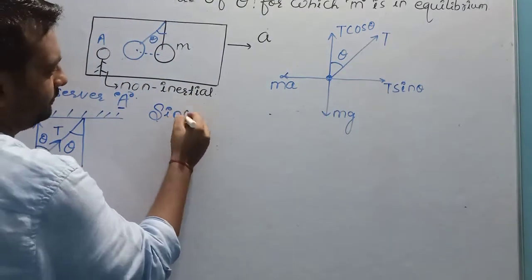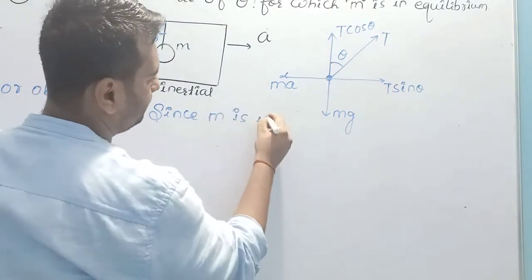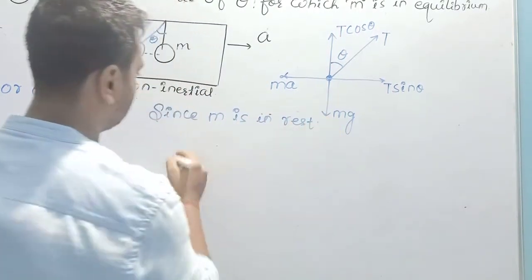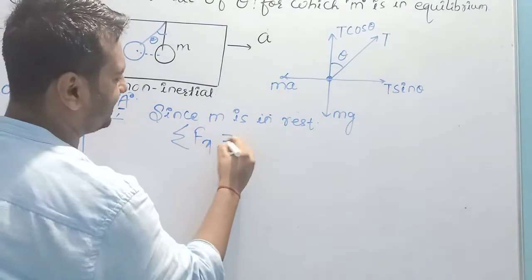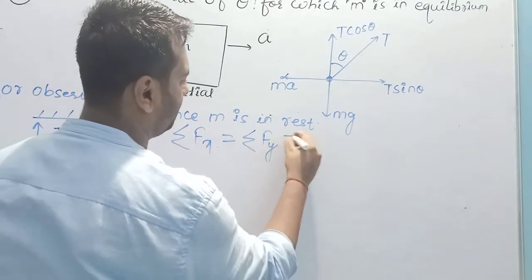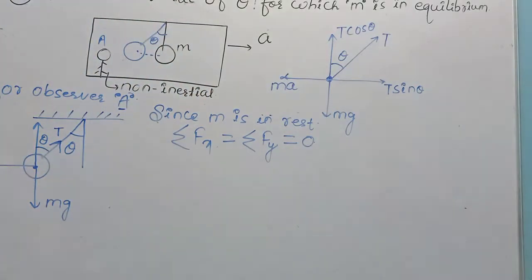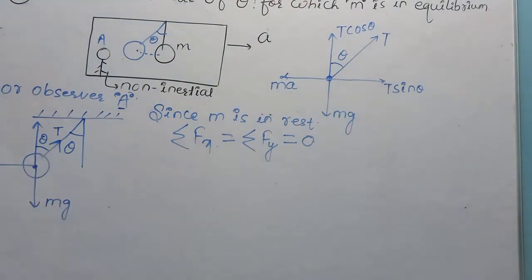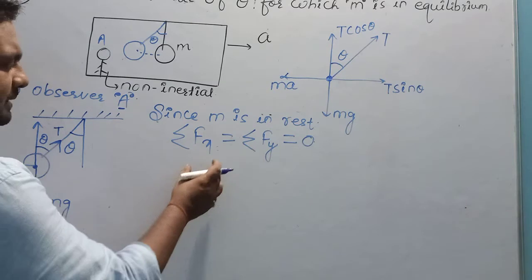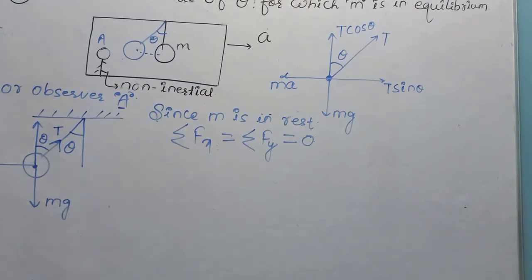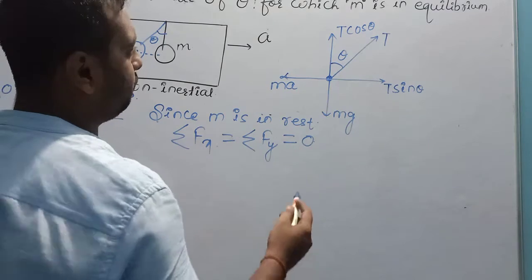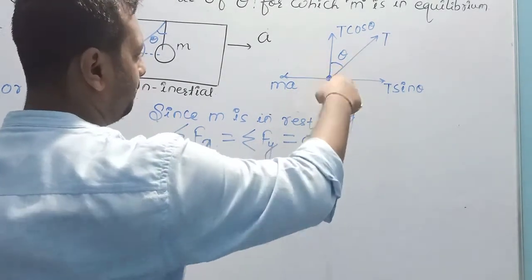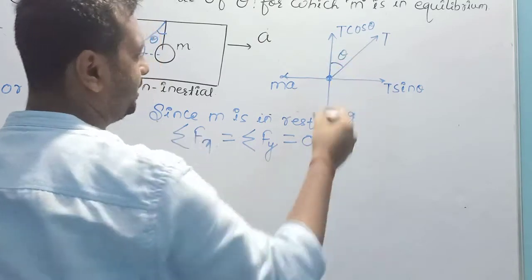Since small m is at rest, the summation of total force in the x direction and the summation of total force in the y direction must be equal to 0. Only then will the resultant of the x and y components be 0. This we have discussed in the chapter on vectors. In vectors we have studied the resolution of a vector: a vector can be resolved into its two components. So the sum of total force must be 0 for this block.